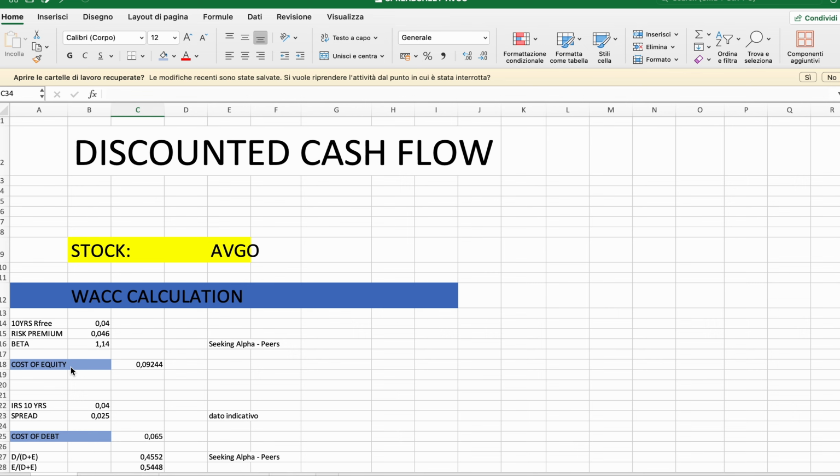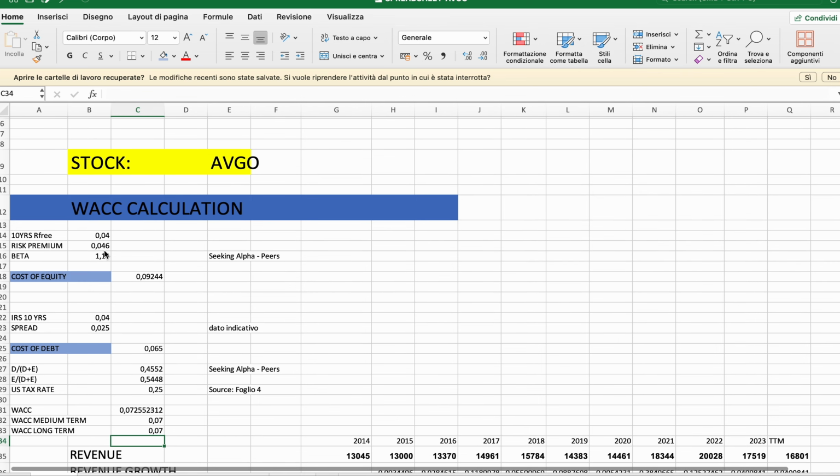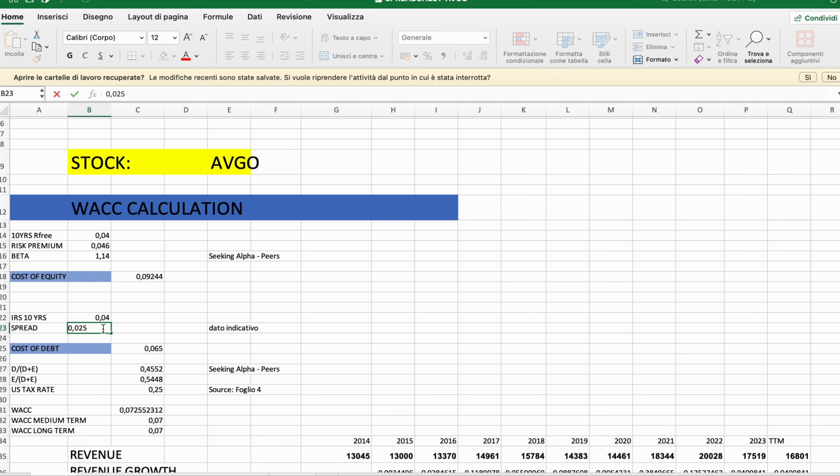Then the cost of debt: as I said before, I've used the interest rate swap as a reference, and then the spread I've put at around 2.5%. We can also put it at around 3% just to stay conservative. We see how it affects the cost of capital, because here the debt to capital ratio is around 45% debt and almost 55% equity capital.